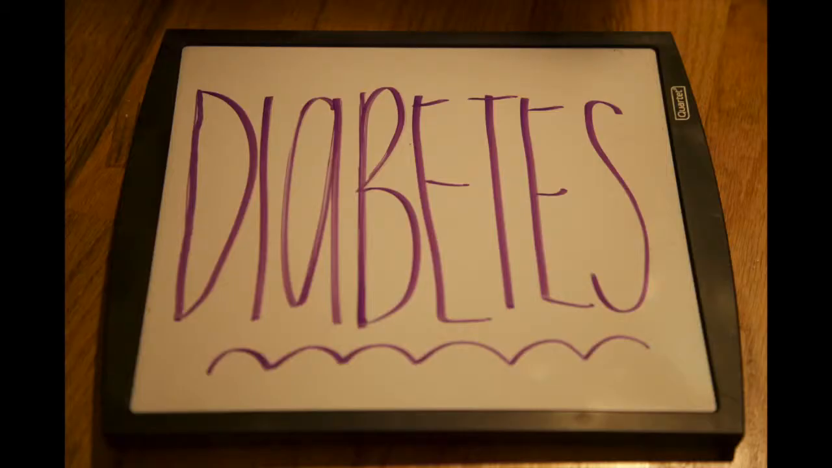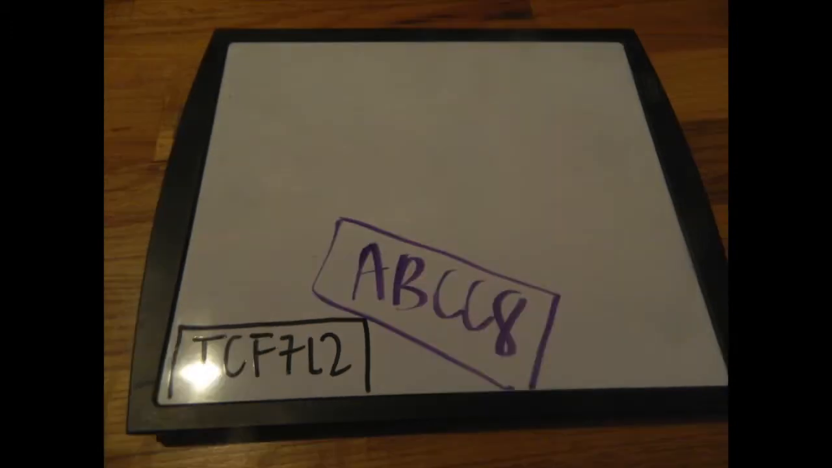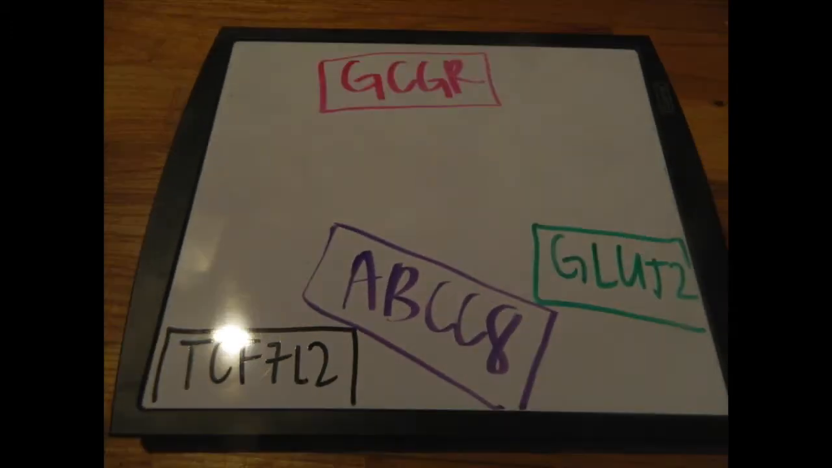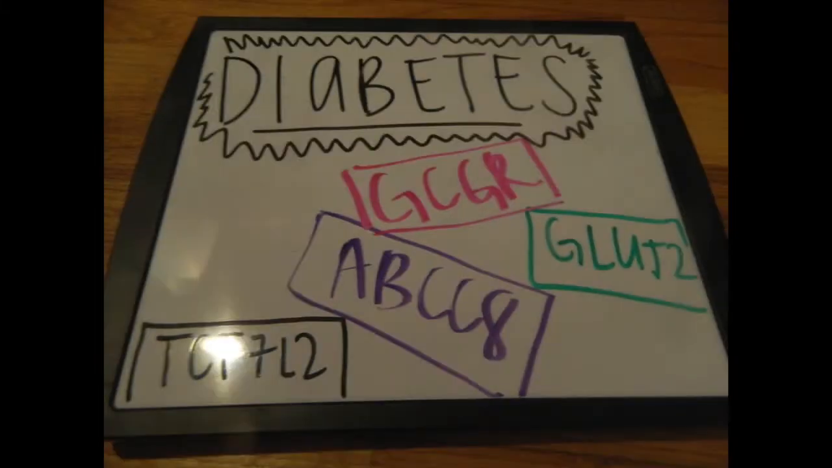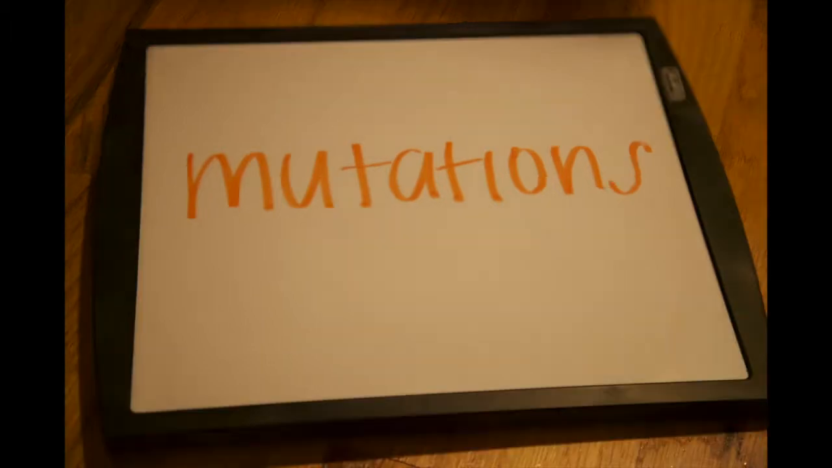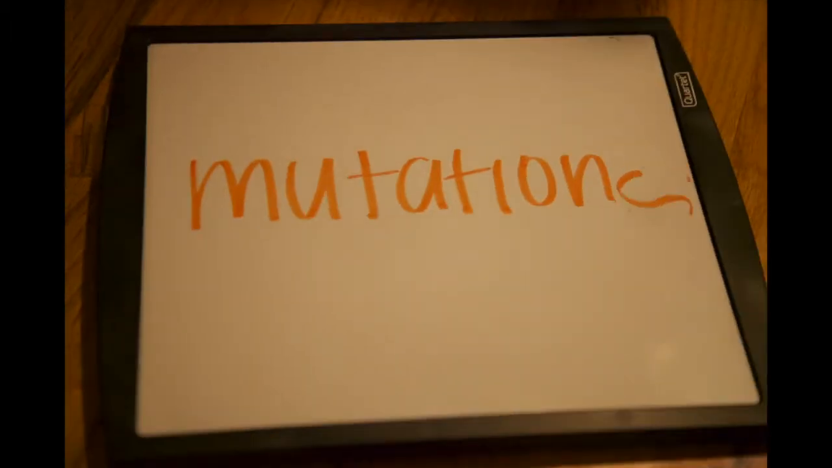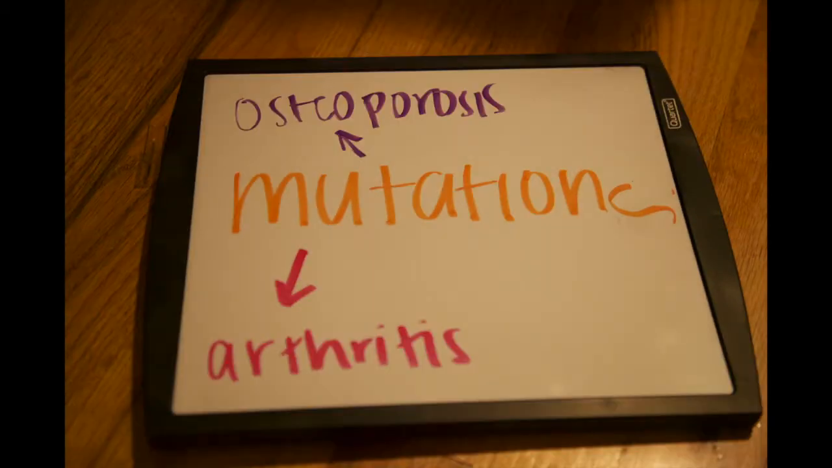Diabetes is one of the factors that can lead to heart disease, and it is also linked to specific genes: the TCF7L2, ABCC8, GLUT2, and the GCGR genes. Variants in these genes seem to be linked to the onset of type 2 diabetes. These are just three of the disorders generally associated with the aging process. However, arthritis, osteoporosis, cataracts, and more are also thought to be partially caused by mutations in specific genes.